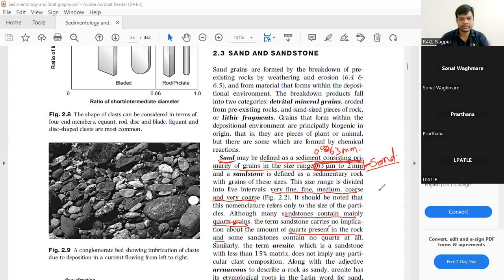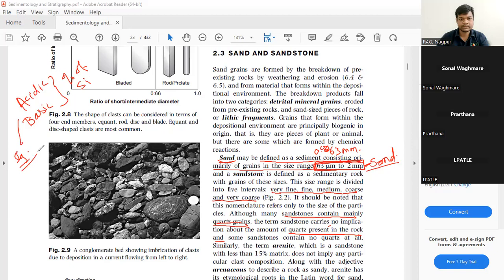In the case of igneous rocks, if you remember, we devised acidic and basic on the basis of percent of silica. The more silica is present, the rock becomes acidic; the lesser the silica, the rock becomes basic. This was the scheme of classification for igneous rocks.